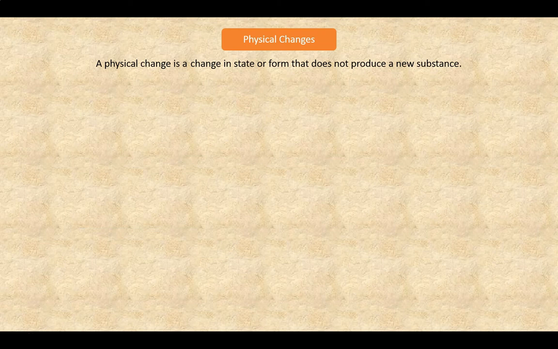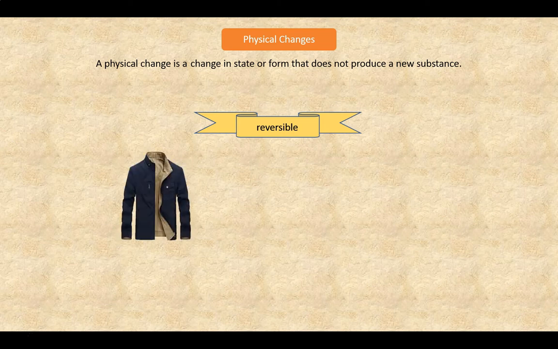Although I have really emphasized state and form with these examples, there's one more important concept to add to this definition, and that is reversible. You already know something about what can be reversible. For example, a jacket can be reversible, or a balloon can be inflated and deflated, inflated and deflated. This is a reversible action.